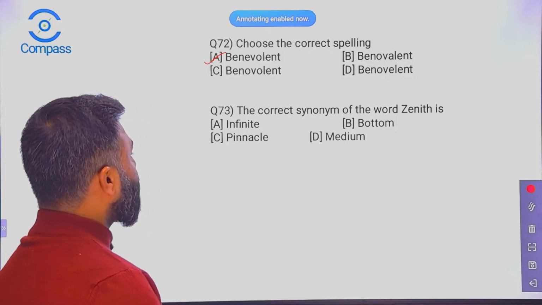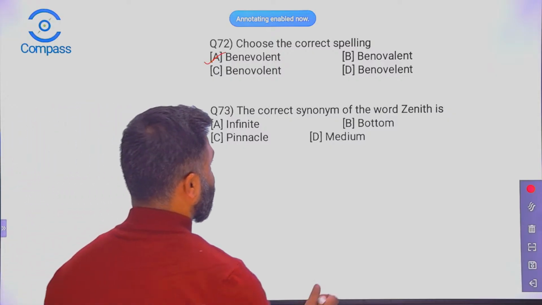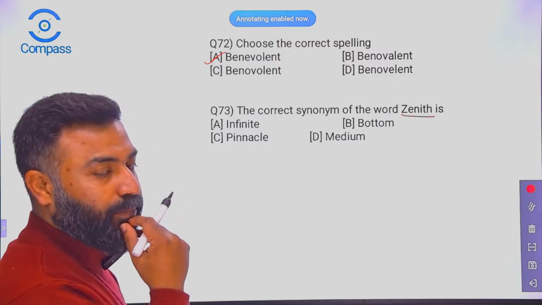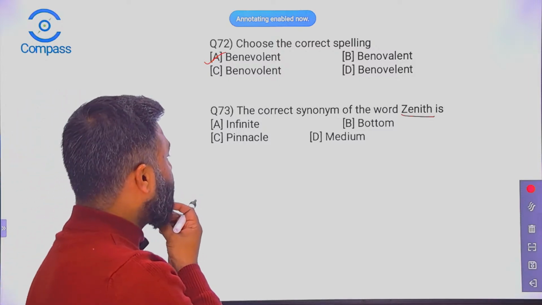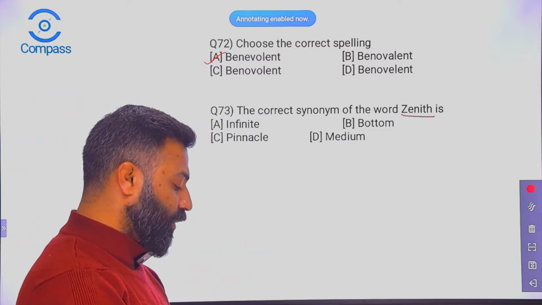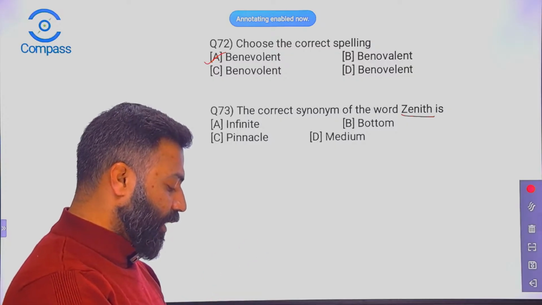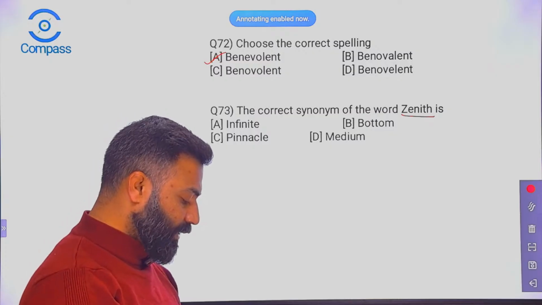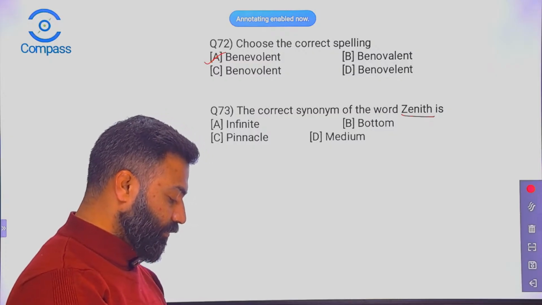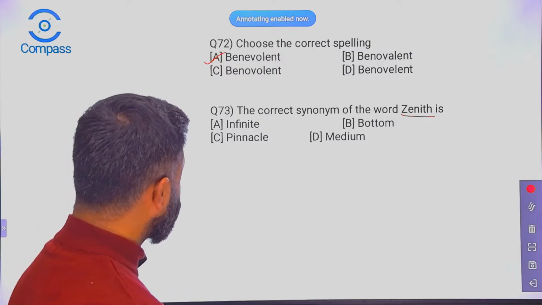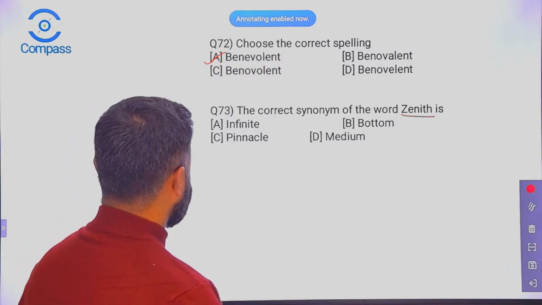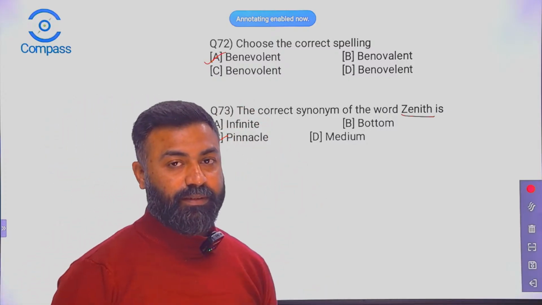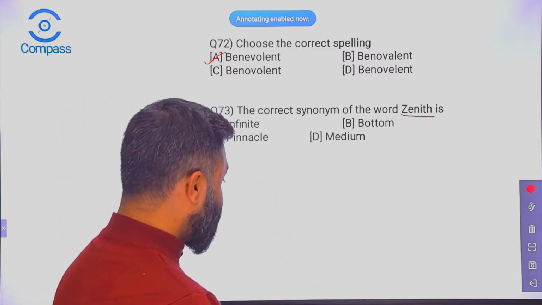Okay, choose the correct synonym of the word zenith. What does zenith mean? All right, infinite, bottom, pinnacle, or medium? Come on, this is going to be the last question of the day. Why don't you people answer it? Okay, so pinnacle is the right answer. C, pinnacle is the right answer to this question.